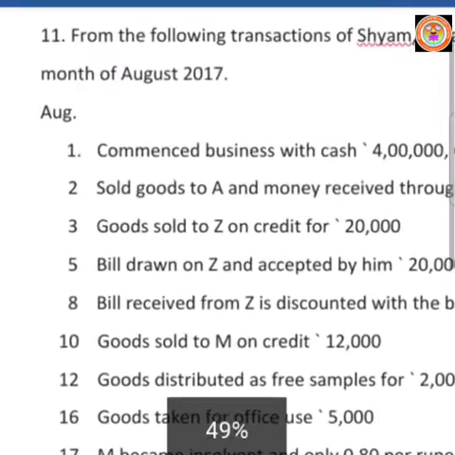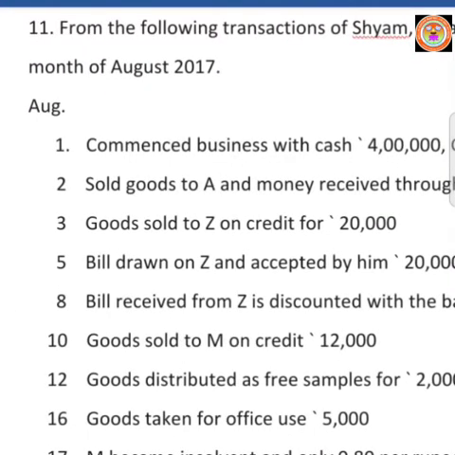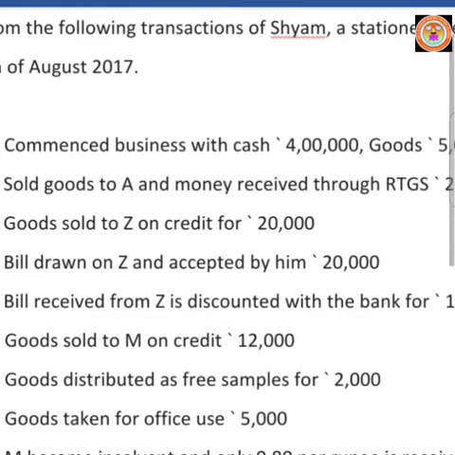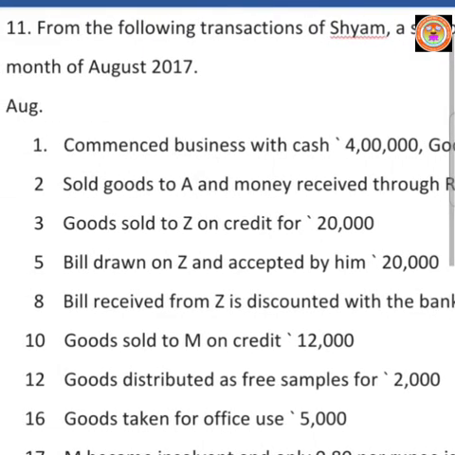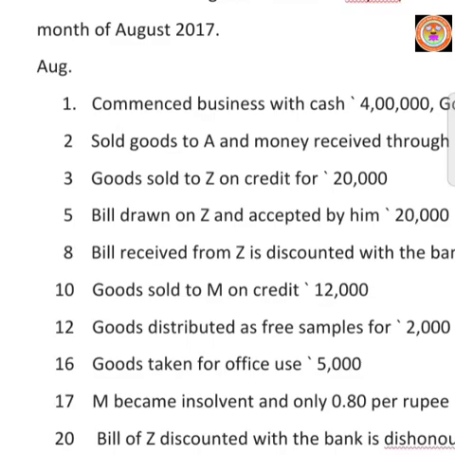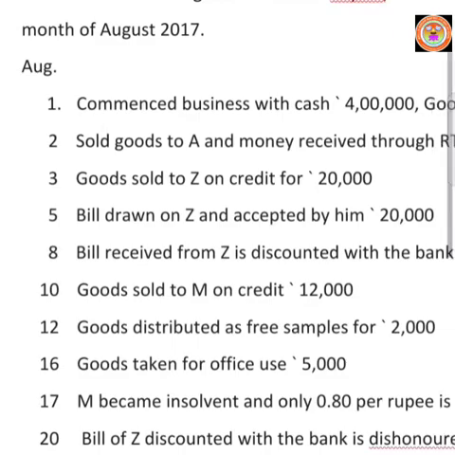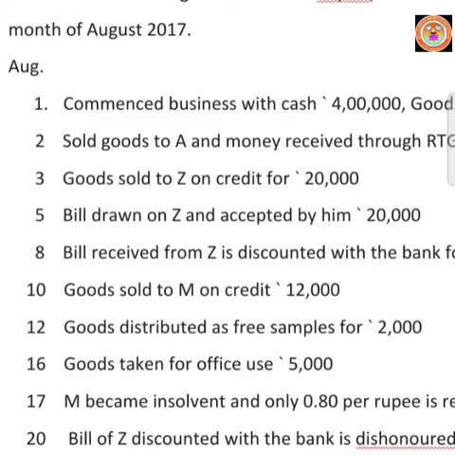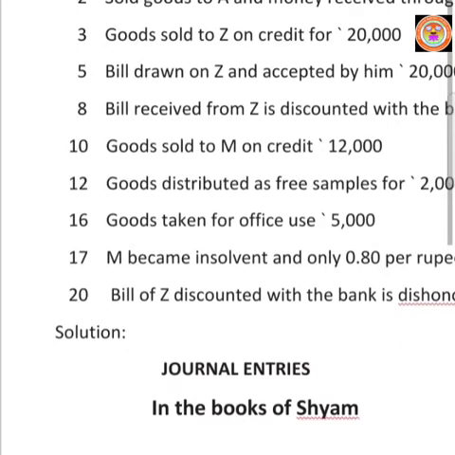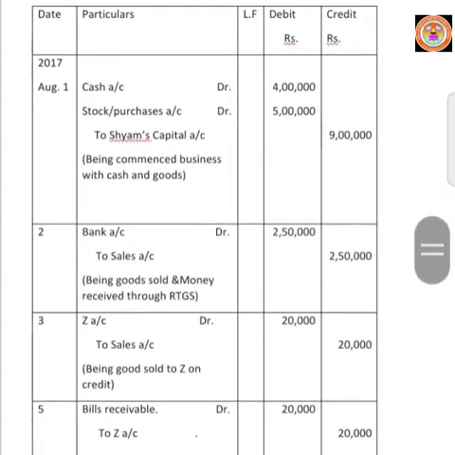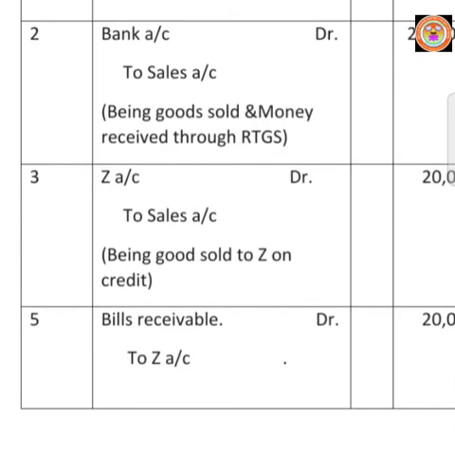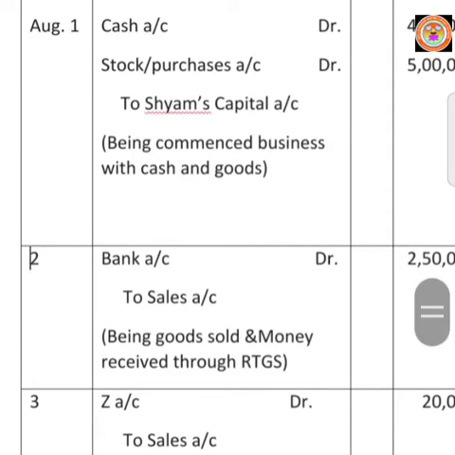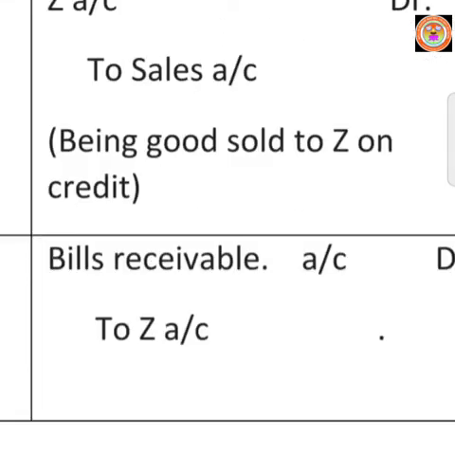Next transaction, August 5. Bill drawn on Z and accepted by him, rupees 20,000. Shyam sold goods to Mr. Z. So Shyam wrote the bill on Mr. Z. That bill is known as bills receivable, a debt receivable.